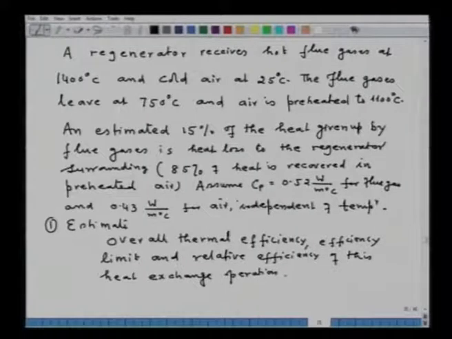Now, here flow rates of air or flue gas are not given. So, as such, seeing the problem, the calculations of overall thermal efficiency, relative efficiency and efficiency limit are not possible, because those values are required when you want to calculate the efficiency, sensible heat and so on and so forth.